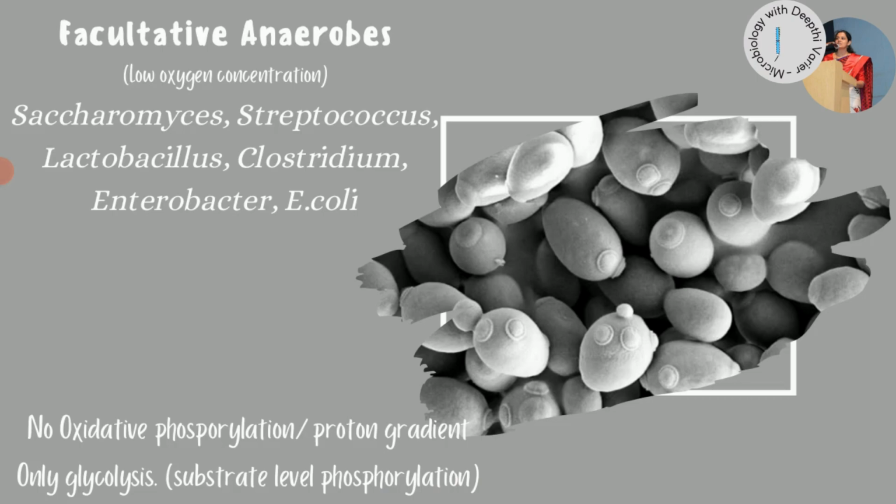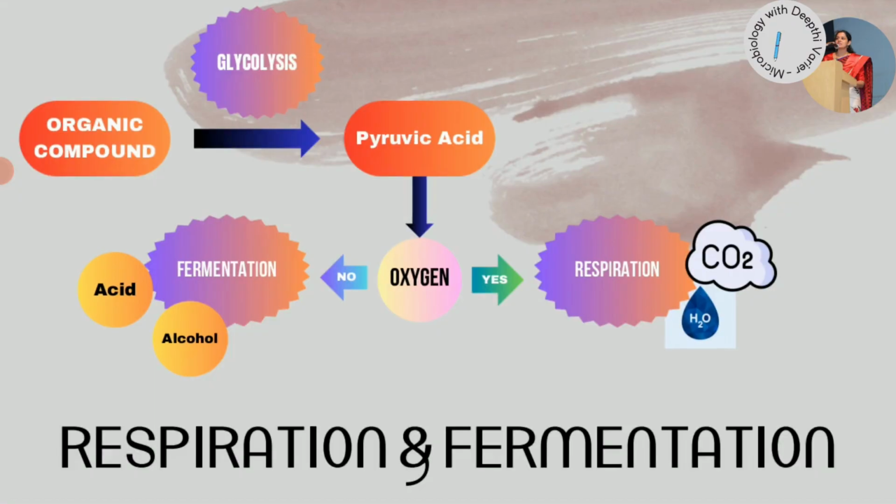Now, these organisms which are carrying out fermentation may be facultative anaerobes, or we do have certain obligate anaerobes as well. What they do is use this organic compound as the electron donor, that is, the substrate is acting as the electron donor, and then this organic compound, usually pyruvate, acts as the terminal electron acceptor and gets converted either into an acid or an alcohol.